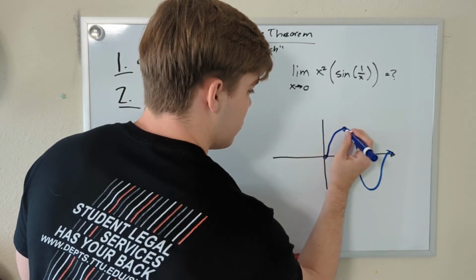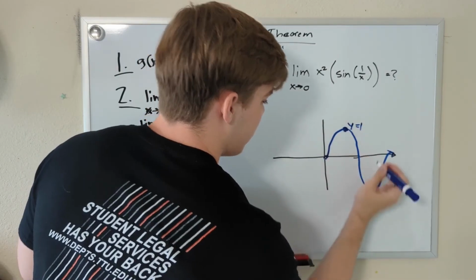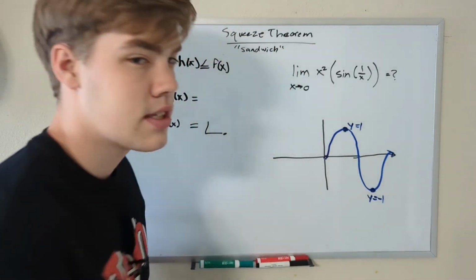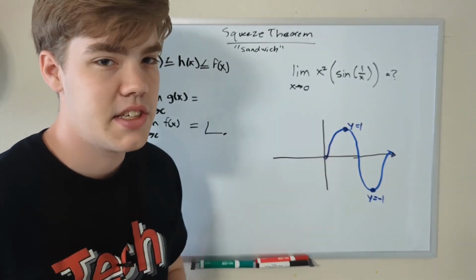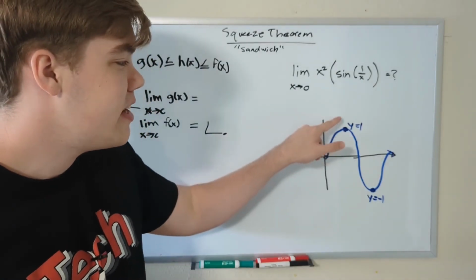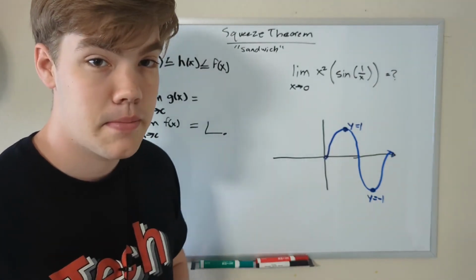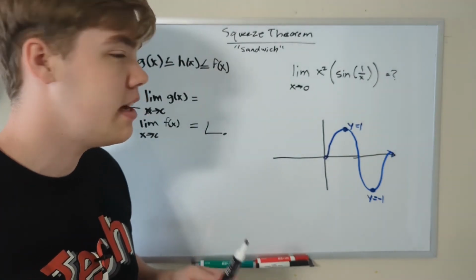The highest this function will ever get is y equals 1, and the lowest this function will ever get is y equals -1. That is the range of the sine of x function. And as you can see, we are squeezed between two numbers, and we can apply the squeeze theorem to this problem. So I'm going to erase this graph so I have a little bit more room, and let's solve the problem.